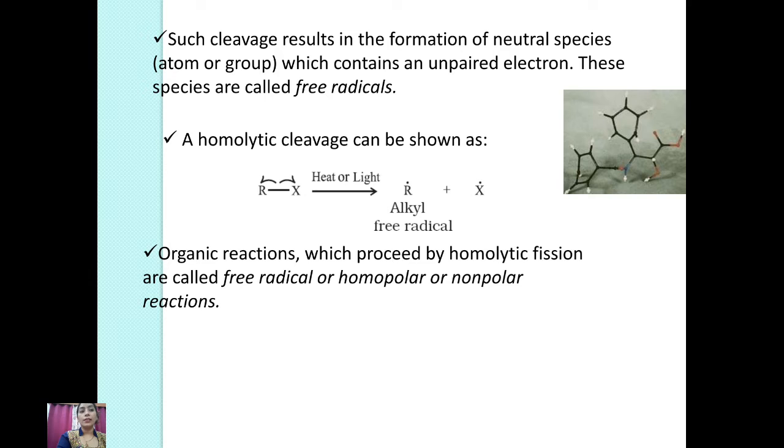Such cleavage results in the formation of neutral species, atoms or groups, which contain an unpaired electron. These species are called free radicals. We denote this by the fish-hook-like structure, the half arrow. Organic reactions which proceed by homolytic fission are called free radical reactions. This is generally a multi-step reaction. This is called a free radical reaction or homopolar or non-polar reaction, because there is no polarity, because both have the same type of charge.